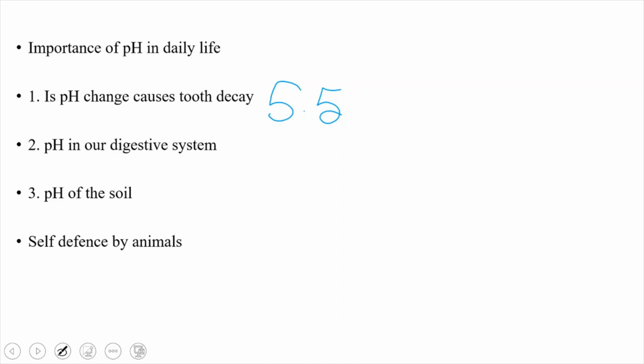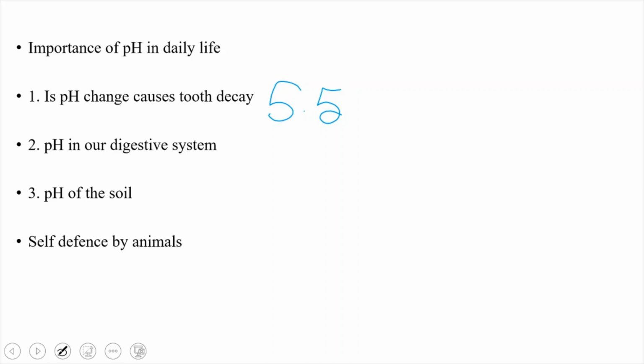And our teeth are made up of enamel. Enamel is made up of calcium phosphate, which is the hardest substance. It cannot be dissolved in water, but it gets corroded when the pH value decreases, which we call tooth decay. So, if the pH value decreases, it leads to tooth decay.